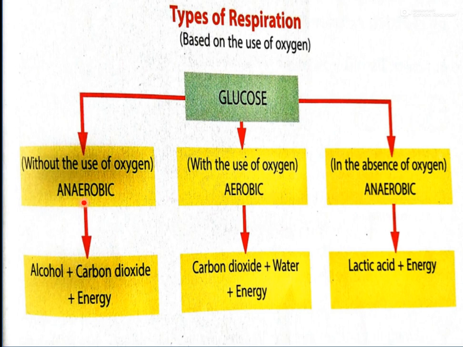So first we discuss the products. In some anaerobic conditions, the products are alcohol, carbon dioxide and energy. In some other anaerobic condition, it is lactic acid and energy. But in aerobic condition, it is carbon dioxide, water and energy. This is a perfect respiration. These are the products. So let's move to the different types of respiration.